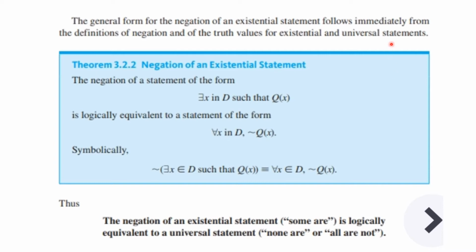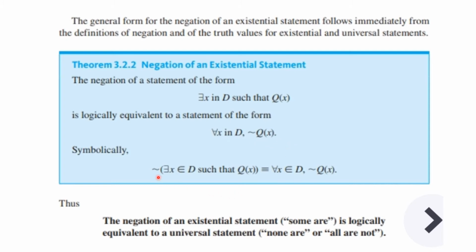The general form for the negation of an existential statement follows immediately from the definition of negation and the truth tables for existential and universal statements. This is a theorem, and you could build a truth table to see that this is true, but you should know the result. The negation of a statement of the form, there exists an x in D such that Q of x, is logically equivalent to a statement of the form, for every x in D, not Q of x.